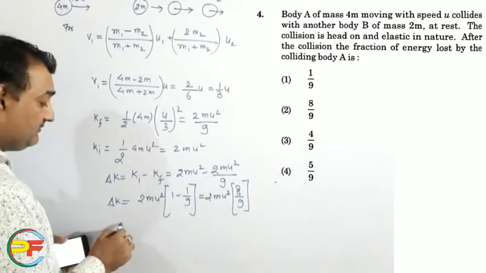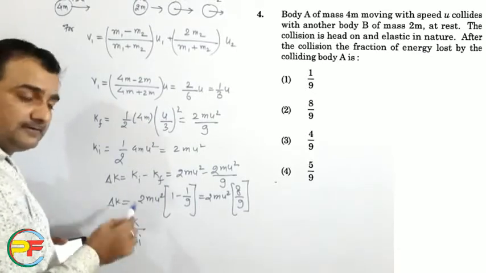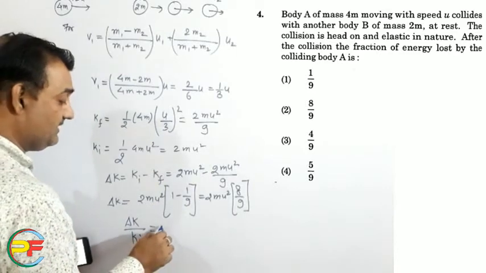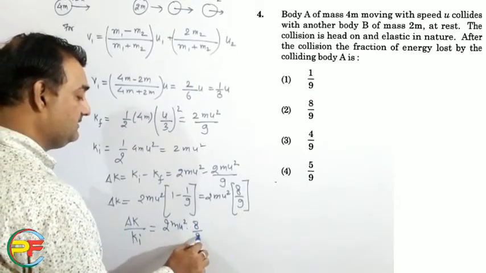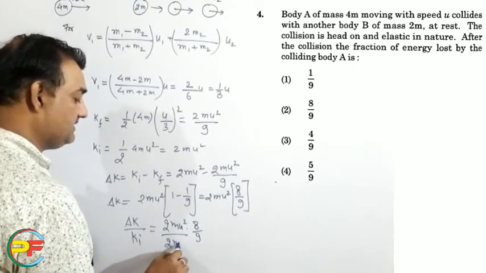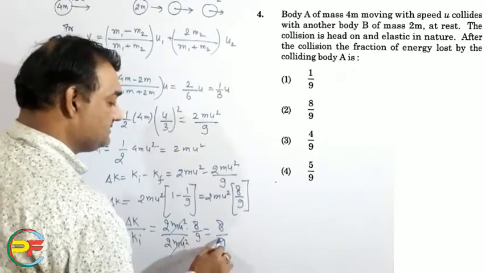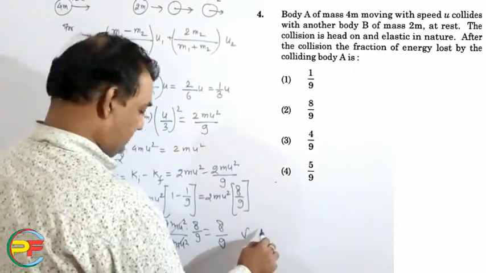Now you need to find out the fraction, and the fraction is the change in kinetic energy to the initial kinetic energy. So the initial kinetic energy is 2mu squared. So it is 2mu squared into 8 by 9 divided by 2mu squared. This 2mu squared and that 2mu squared get cancelled, and it is 8 by 9. So the correct option will be the second option.